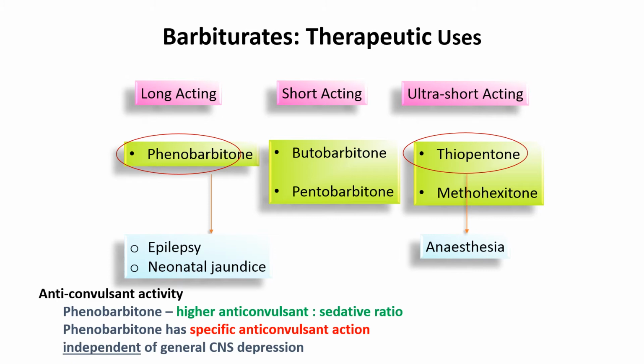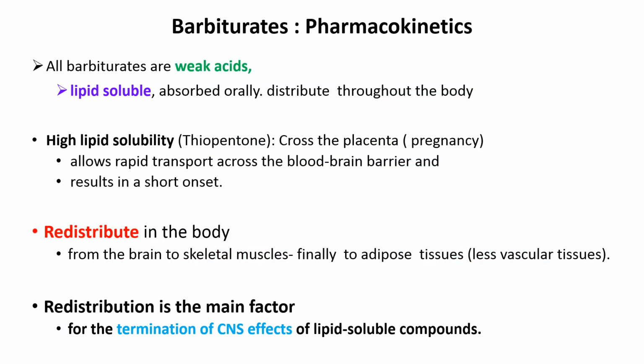Let us first understand the pharmacokinetic property. Among pharmacokinetic properties, let us focus on two aspects: absorption and distribution. Metabolism and excretion we will discuss just after a few minutes. Barbiturates are absorbed orally and are distributed throughout the body.